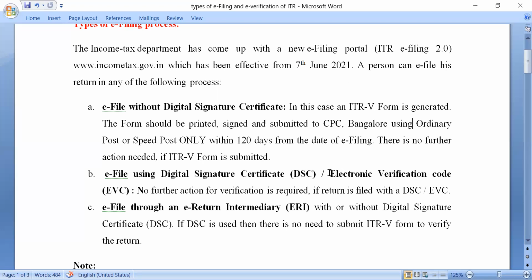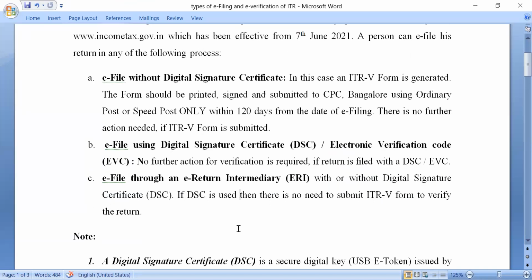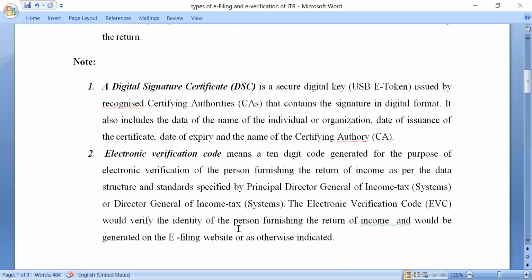Here one new term has cropped up: electronic verification code, EVC. So what is an electronic verification code? It is a code that you will generate. It's a 10-digit code, generated for the purpose of electronic verification of the return. It is generated through the system, and there are various ways in which we can generate it: by using our Aadhaar, our bank account, our ATM, or any DMAT account if we have one, or through net banking. There are many ways in which an e-verification code is generated.